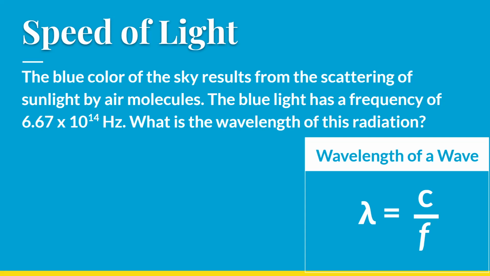This one says, the blue color of the sky results from the scattering of sunlight by air molecules. The blue light has a frequency of 6.67 times 10 to the 14th hertz. What is the wavelength of this radiation? So I took the equation c equals lambda times f, and I divided both sides by f to get this new equation that's already set up for me to solve for wavelength. You can rearrange the equation first, or you can put the numbers in and then rearrange. It doesn't matter to me.